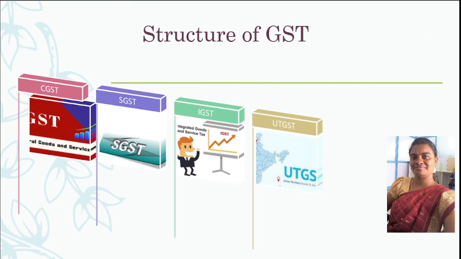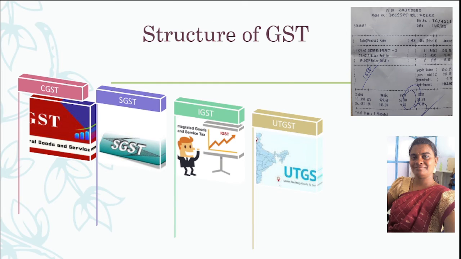The structure of the Indian GST laws is that of a dual tax, that is, a combination of two taxes, State GST and Central GST. How are CGST and SGST levied for goods? In practice, tax invoices are prepared for goods purchased. See this invoice. 12% is allotted for the product Ananda Perfect Cooker and 18% is applied to water bottles.